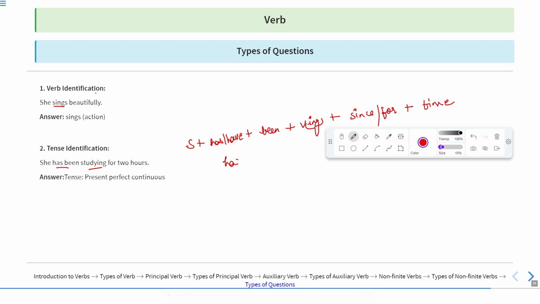If there had been the words had been, then the sentence would have been past perfect continuous. And if we have the structure will have been, then it will be the future perfect continuous tense. Now let us move to the next question.